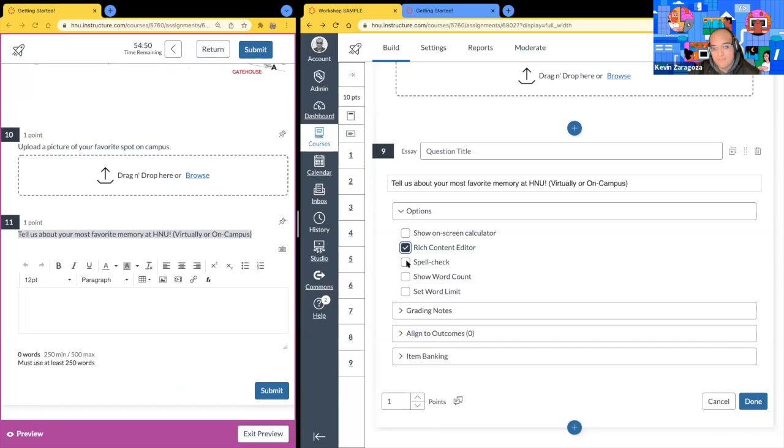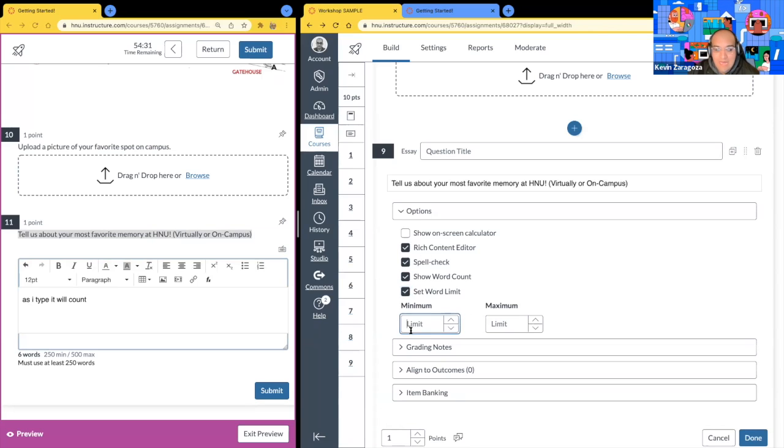Spell check, let's be nice. Let's give them that option to spell check. You can turn it off. Show the word count. That's this option down here at the bottom left. So as I type, it will count, right? So I have 6 words. So we can turn that on and set the word limit. As soon as we turn that on, we have our min and we have our max, like so. And this is what we'll show here, a little bit lighter gray.